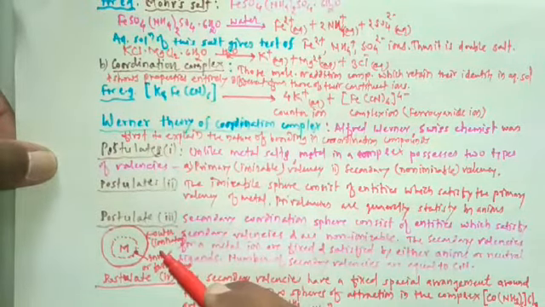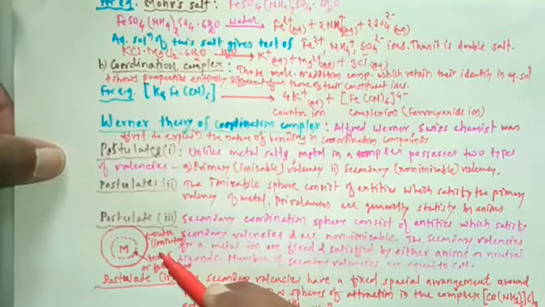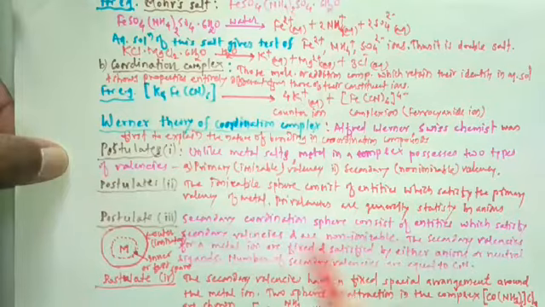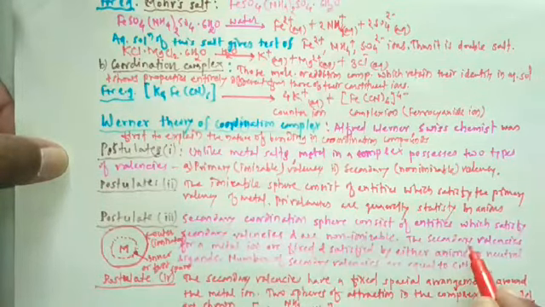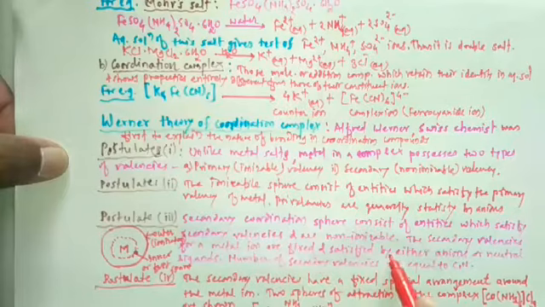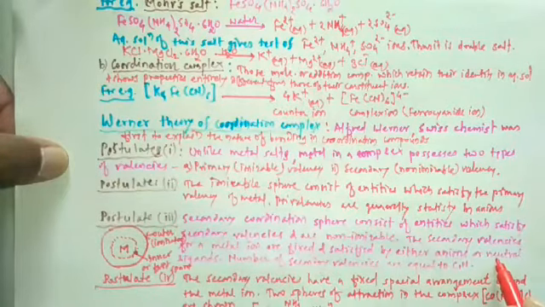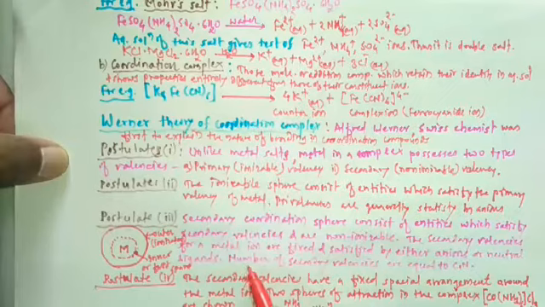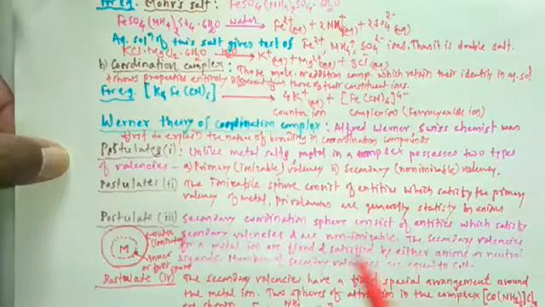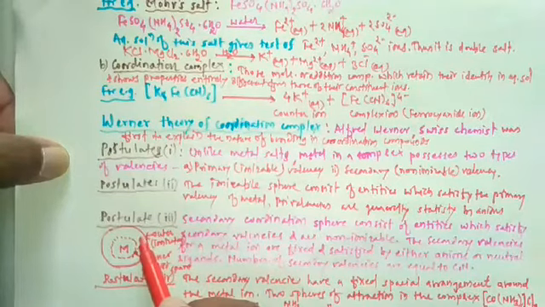The secondary valencies of the metal ion are fixed, and are satisfied by either anions or neutral ligands. The number of secondary valencies is equal to the coordination number. This is the outer sphere.